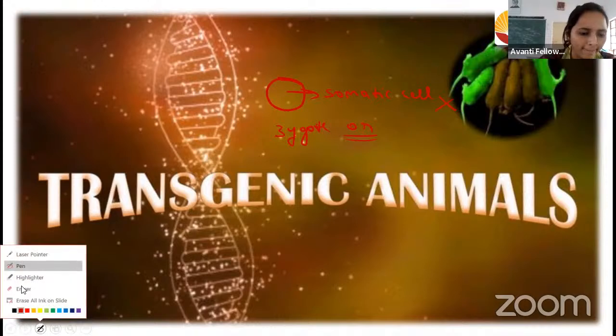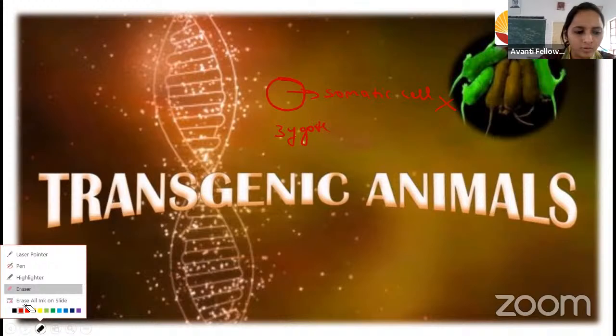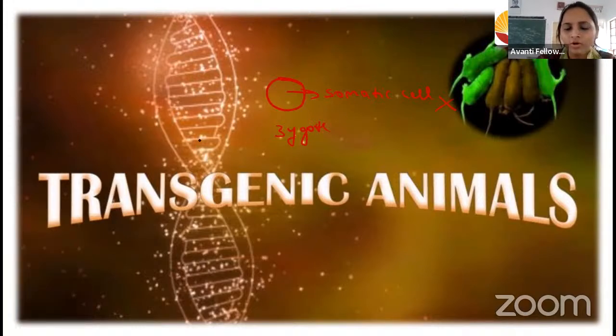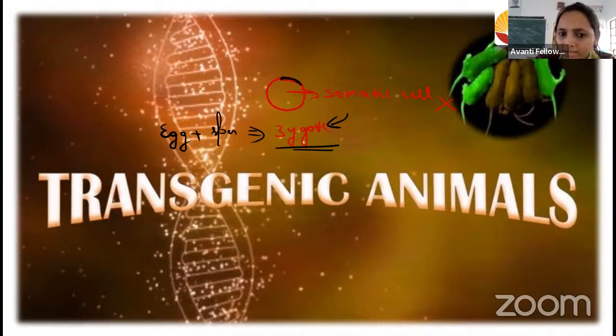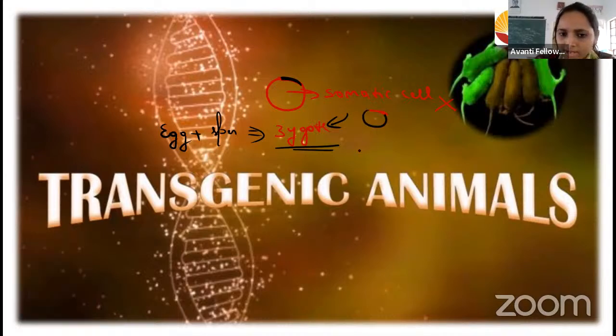What do you mean by zygote? When egg and sperm combine, when fertilization happens, at that time it forms the zygote, right? So we are adding the cell, which is the recombinant cell. This is the recombinant DNA, carrying our inserted gene. We are going to add that into the zygote.